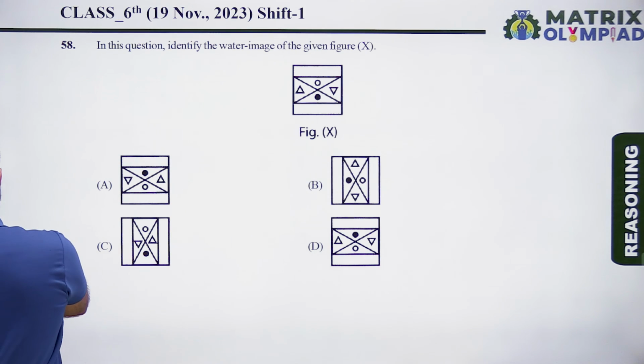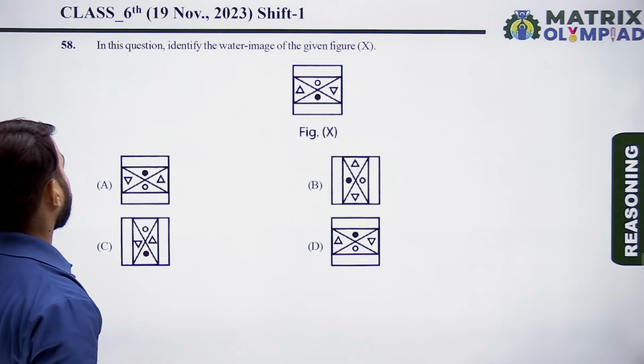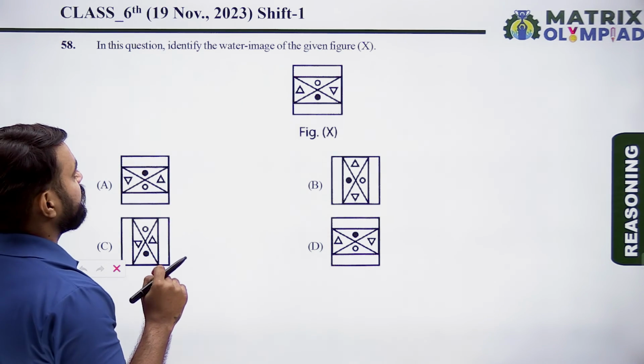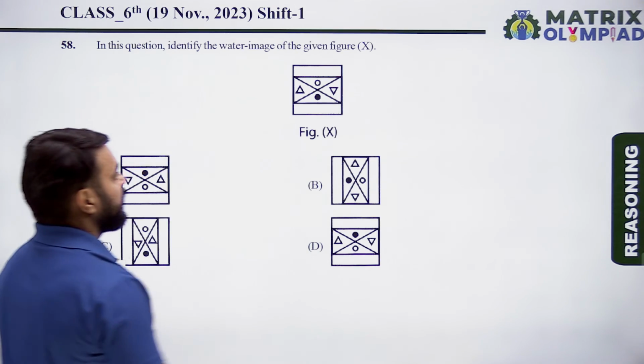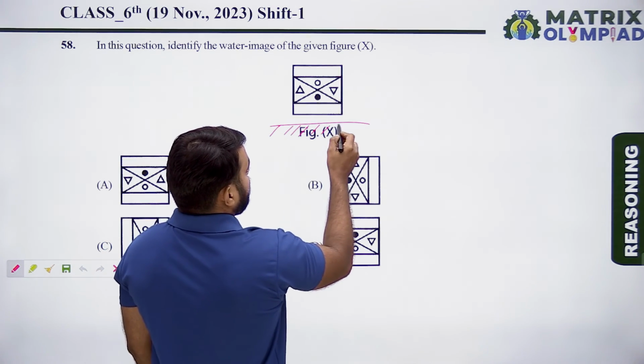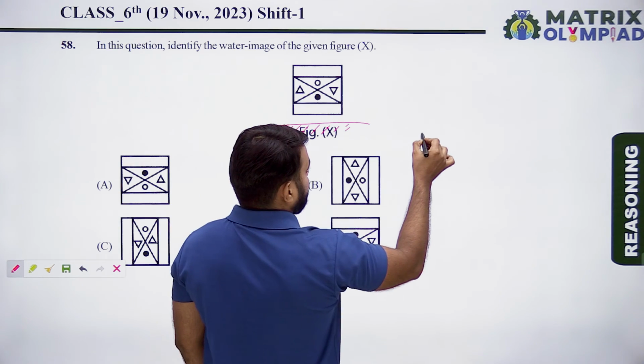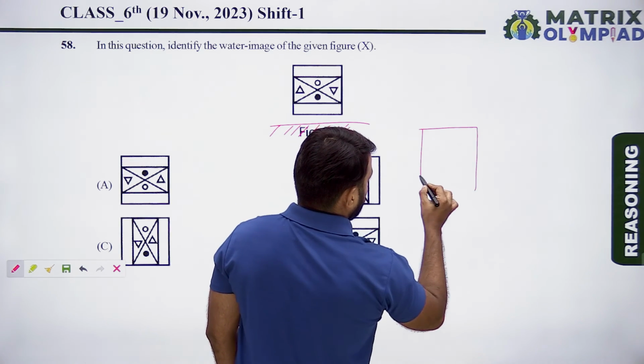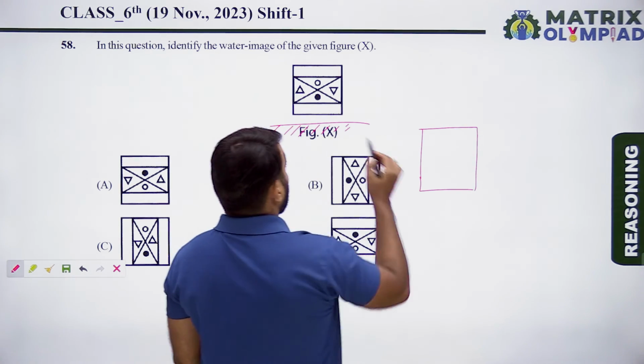So let's move on to the next question. So the next question is question number 58. In the question, identify the water image of the given figure X. So find the water image of the given figure X. So the water image of X looks like